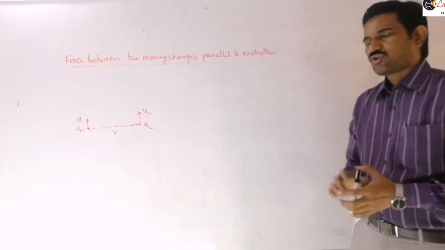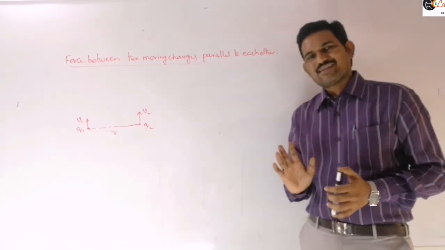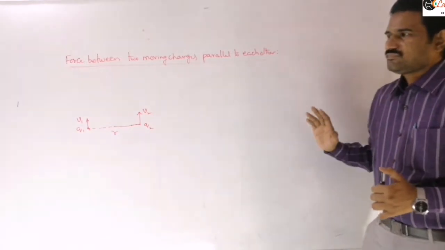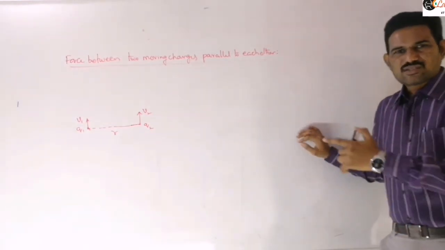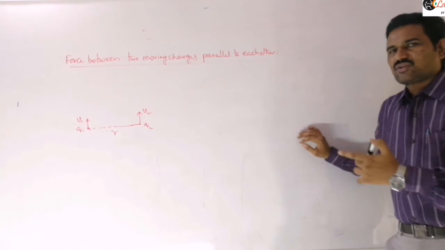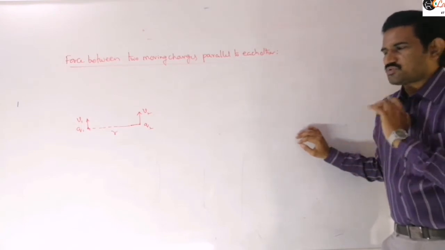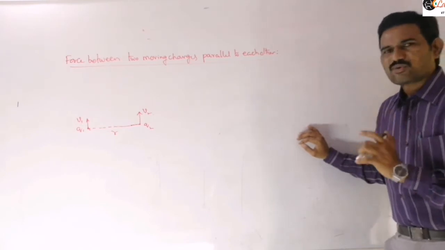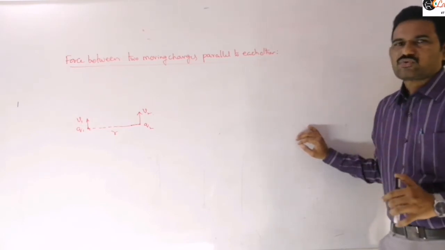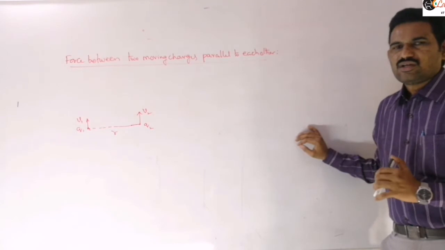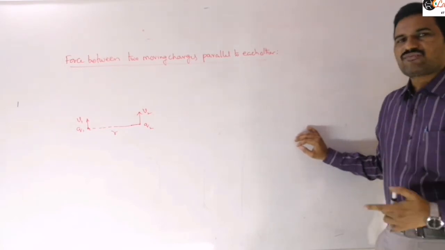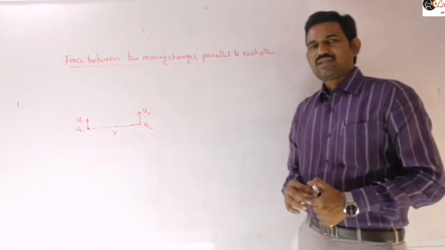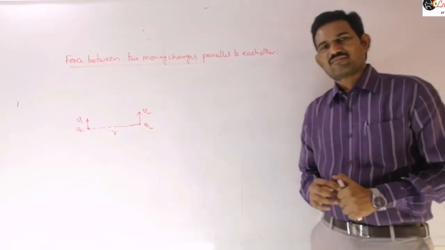Right. So now, first, if I ask is there any magnetic force between them: because those two are charged particles, directly you can decide that an electrostatic repulsive force will be there. Let us take both of them as like charges, so the electrostatic repulsive force will be there. You can write the electrostatic repulsive force expression, right? So now my question is, is there any magnetic force between those two charges?